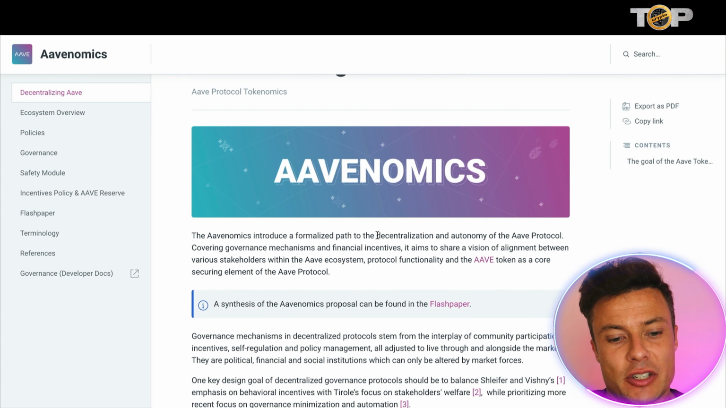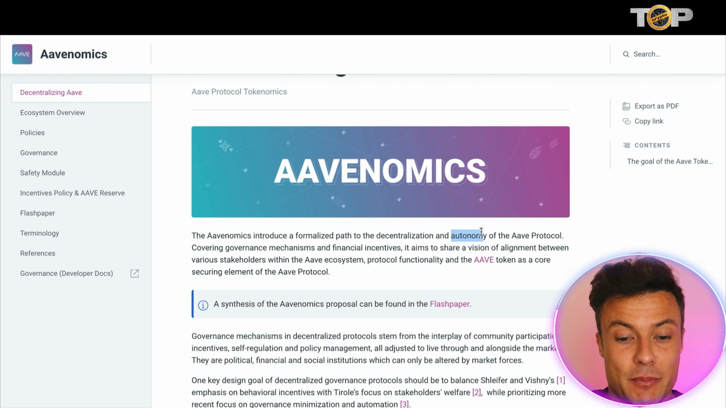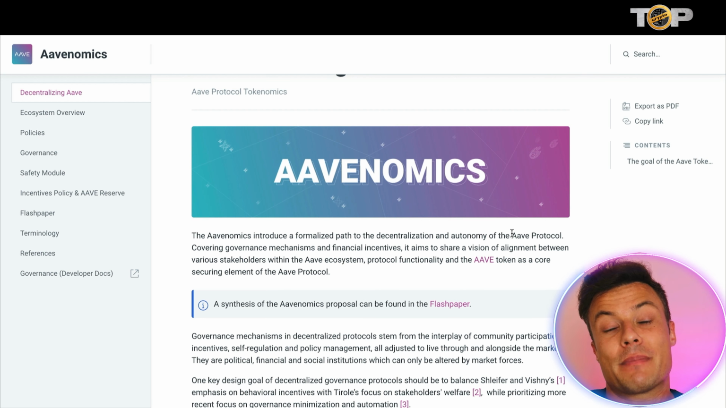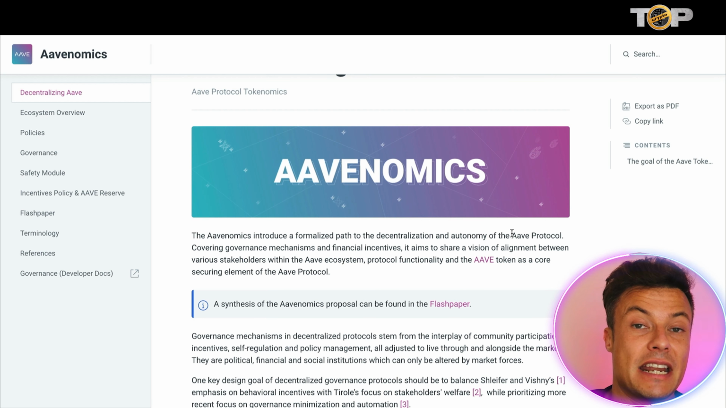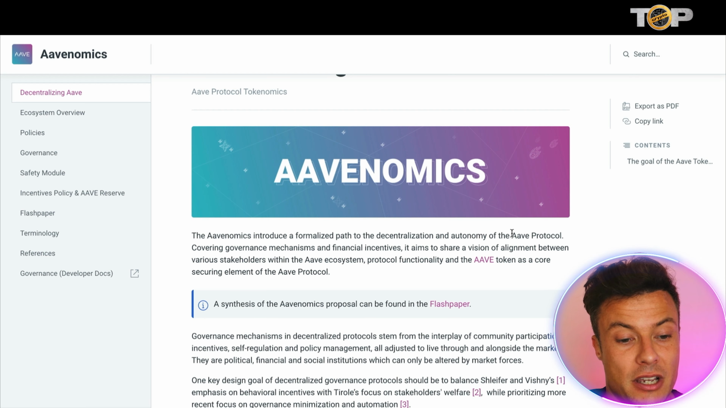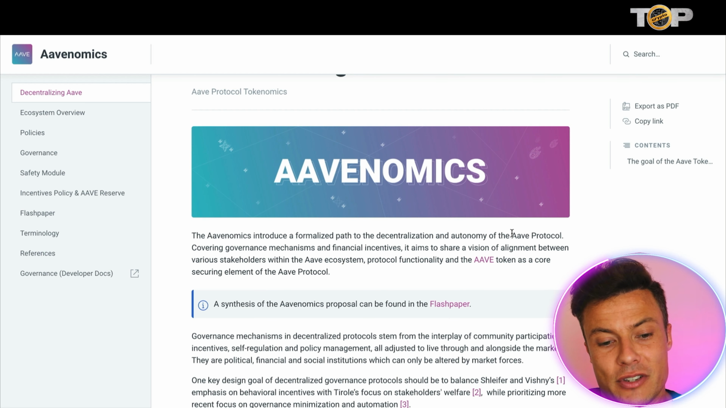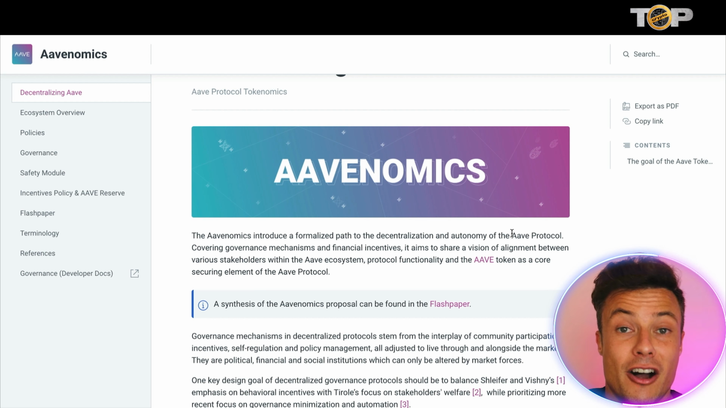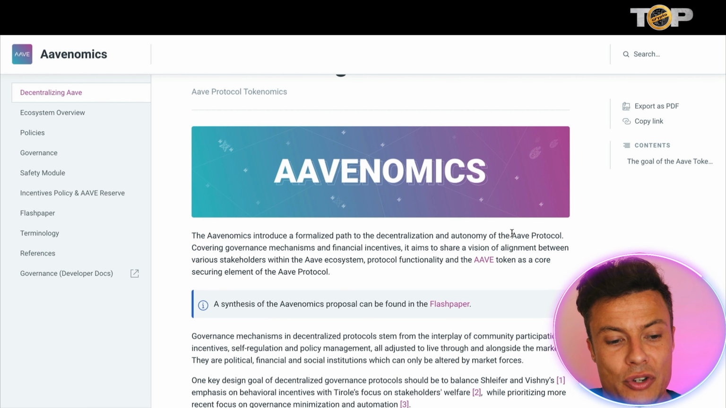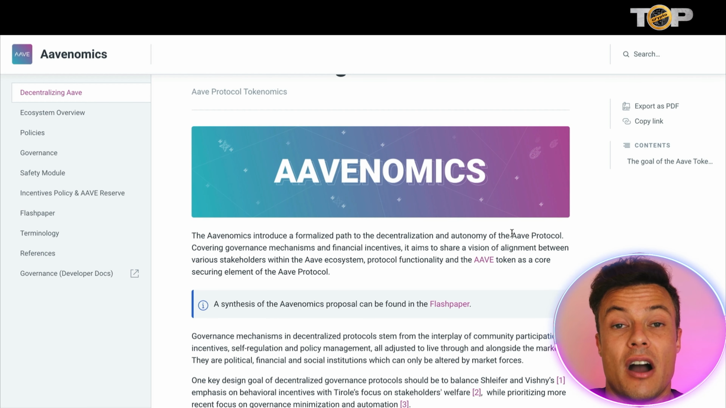So what's cool, guys, is, as I've already mentioned, the focus of decentralization and autonomy. So it's basically saying that it can run itself without people having to be involved in the running of the protocol. Covering governance mechanisms and financial incentives, it aims to share a vision of alignment between various stakeholders within the Aave ecosystem, protocol functionality, and the Aave tokens as a core securing element of the Aave protocol.